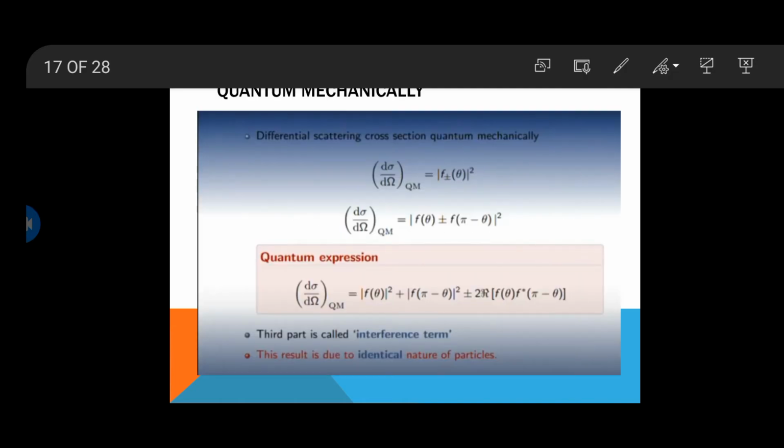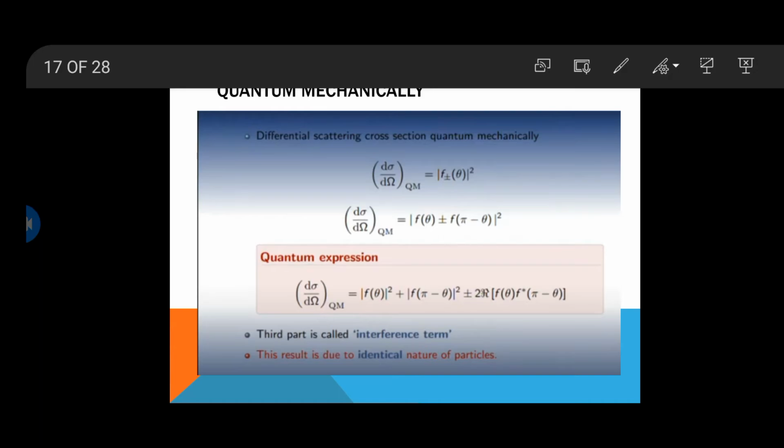We have previously discussed the differential cross section for scattering classically. Now we will discuss the differential scattering cross section quantum mechanically. It can be written as d sigma over d omega, where QM represents quantum mechanics, equal to |f(theta) ± f(pi − theta)|squared, where f(theta) is the amplitude at which one particle scatters, and pi minus theta is the angle of the second particle.